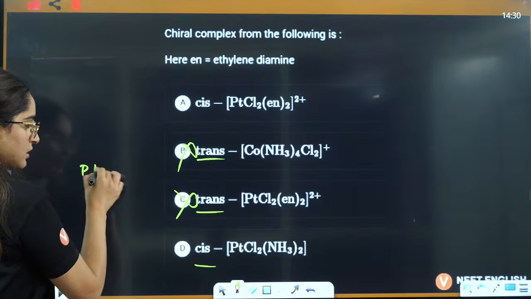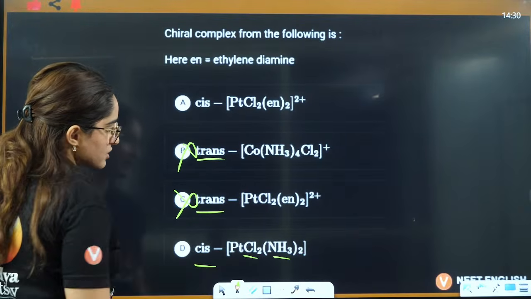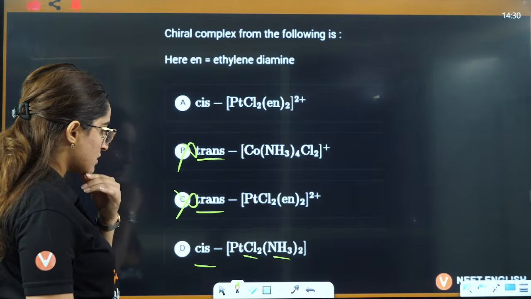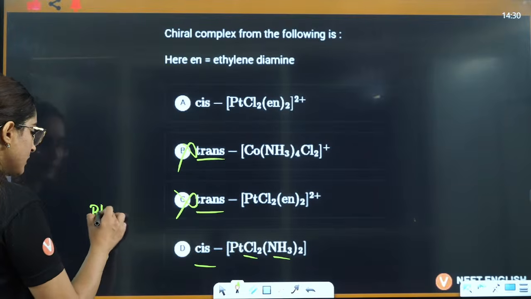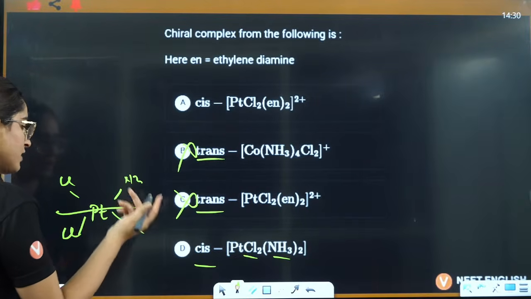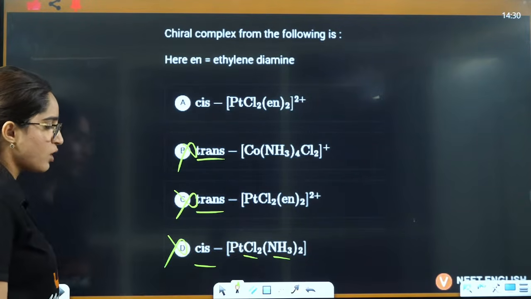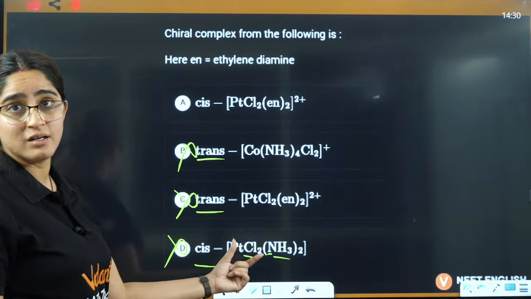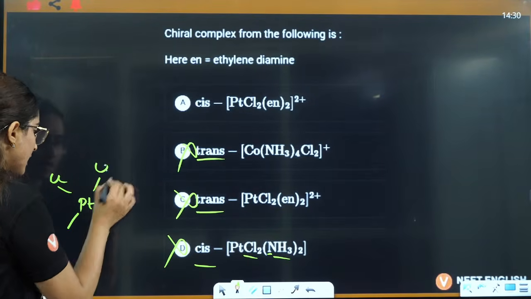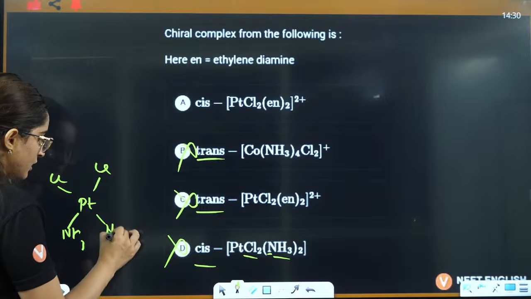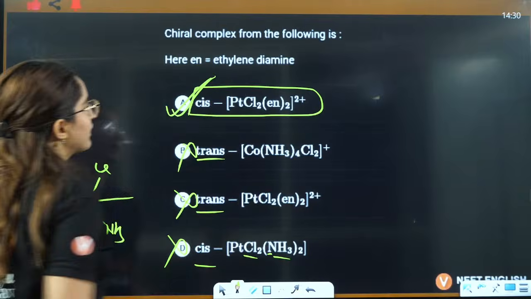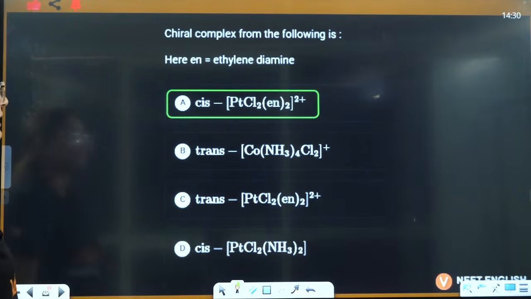If I talk about this cis here, this is Pt with 2 Cl and 2 NH3. This is coordination number 4, and it is cis. So this is Pt with 4 ligands: Cl, Cl, NH3, NH3. It will not show optical isomerism because this is square planar MA2B2. As I have told you, this Pt with Cl, Cl and NH3, NH3 will definitely have a plane of symmetry. This one does not have. This will show optical isomerism. So A is the correct answer.